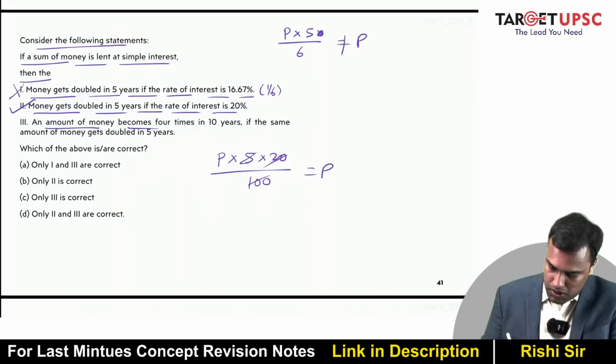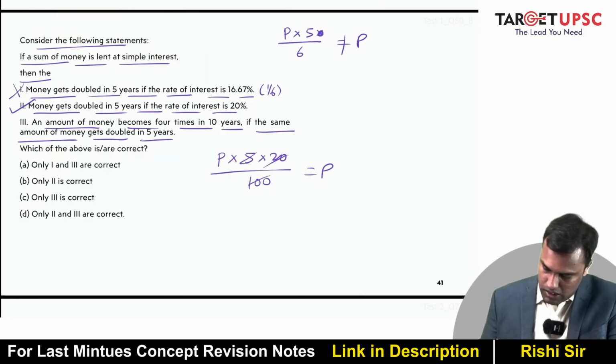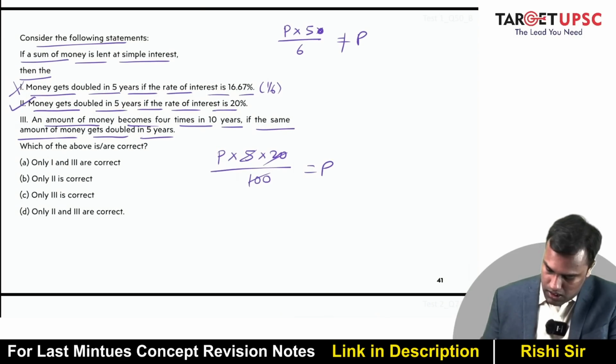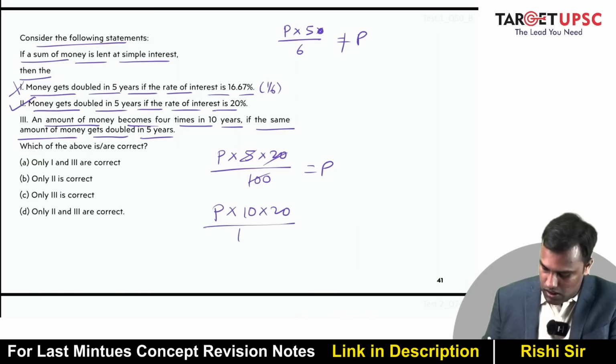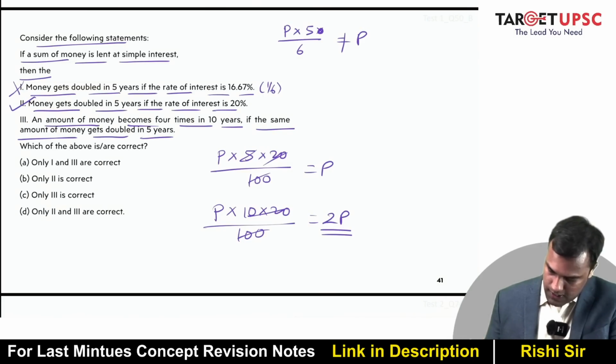An amount of money becomes 4 times in 10 years if the same amount of money gets doubled in 5 years. So 20% at 10 years. So P into 20 into 20 upon 100 is equal to what? This is 2P. Right? So amount gets thrice.